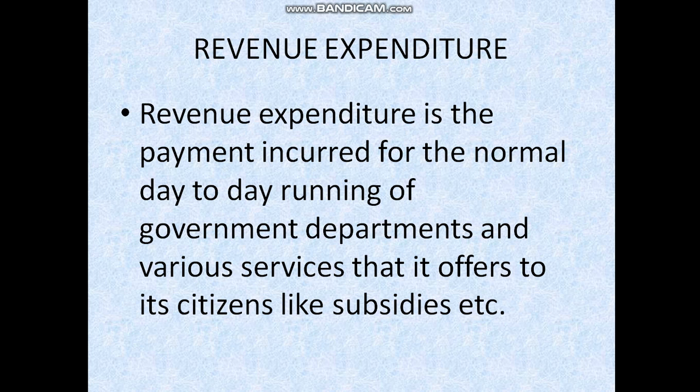The government is giving subsidies, like gas subsidy and farmer subsidy. These subsidies are given by the government for the social good. A subsidy is a benefit given to an individual, business or institution by the government for the social good. This is the revenue expenditure of the government: departments, various services and subsidies.